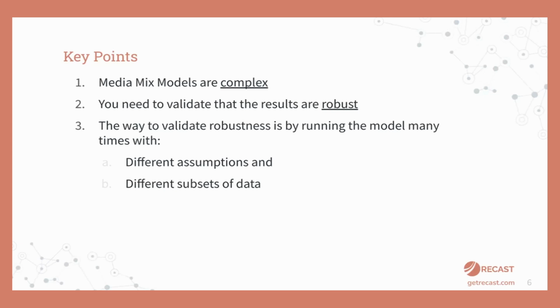And so you need to make sure that your model is robust with respect to the assumptions, so that you're not getting a very particular set of results that are very contingent on just a few assumptions that you're making in the data, that if you could have made a slightly different choice, you would have gotten a very different set of results. And you also need to make sure that your model is navigating the bias variance trade-off in such a way that when you get new data, you're not going to get completely different results. We'll talk about both here.